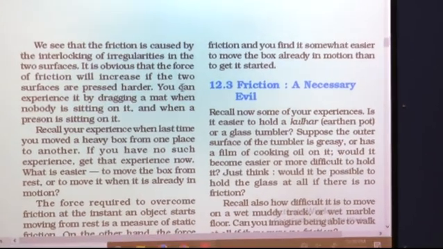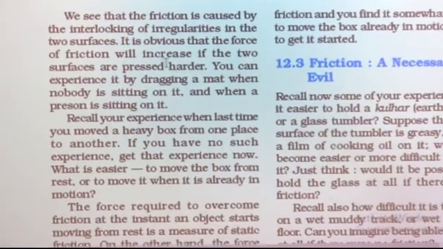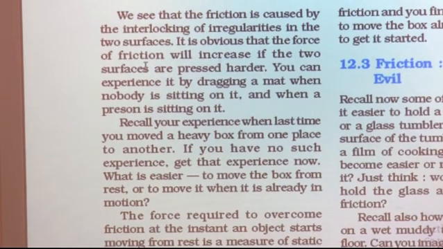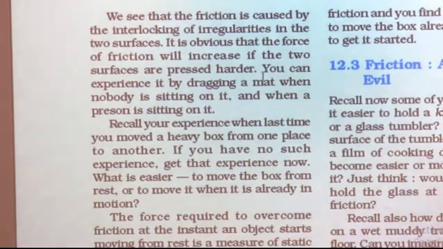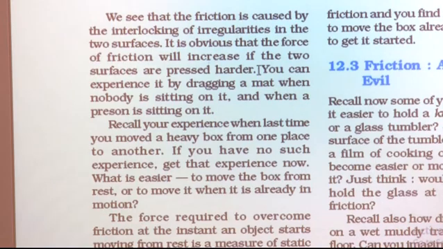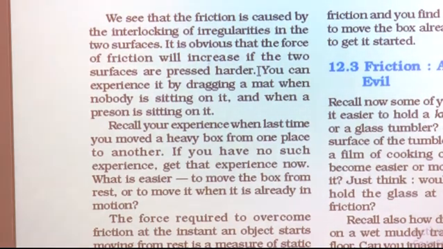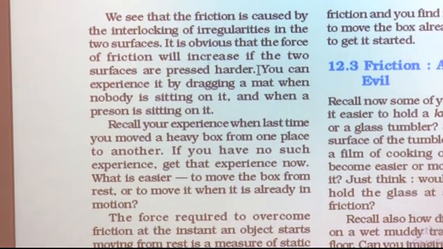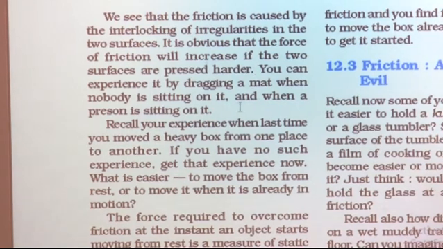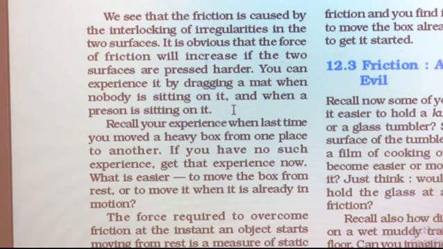It is obvious that the force of friction will increase if the two surfaces are pressed harder. So, if you take any two surfaces and press them very hard, then it increases the force of friction. You can experience it by dragging a mat when nobody is sitting on it and when a person is sitting on it.